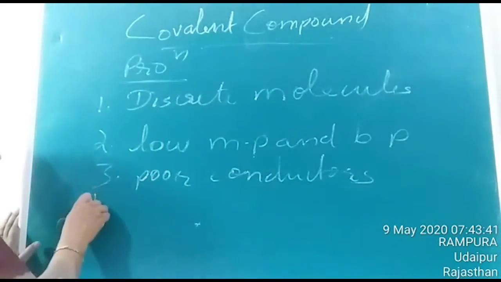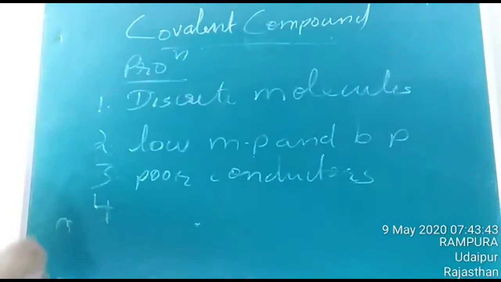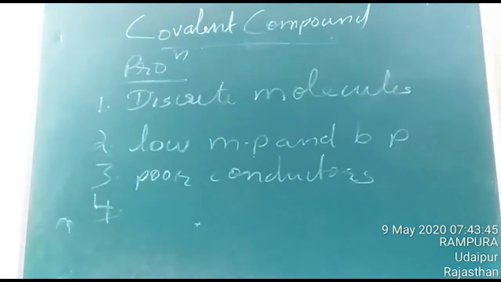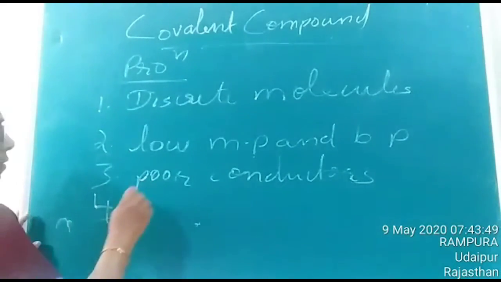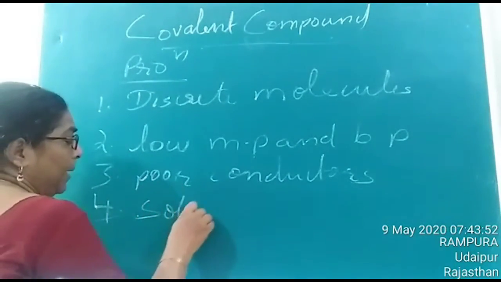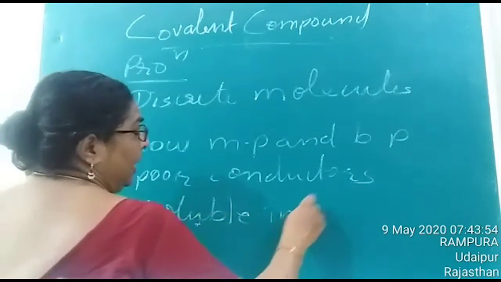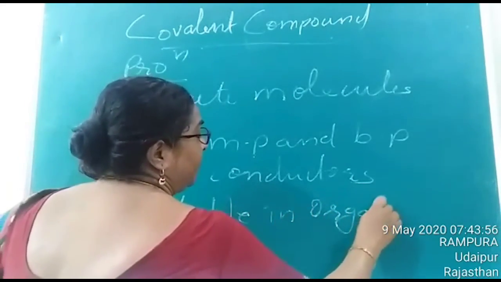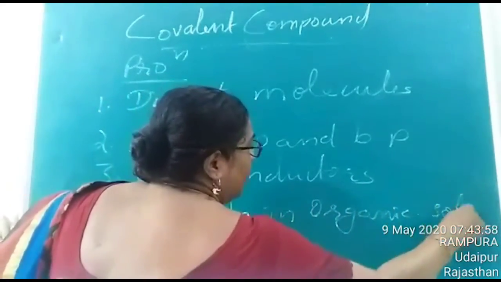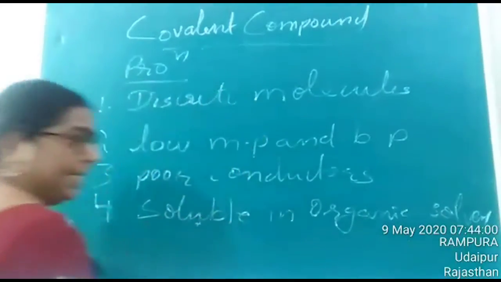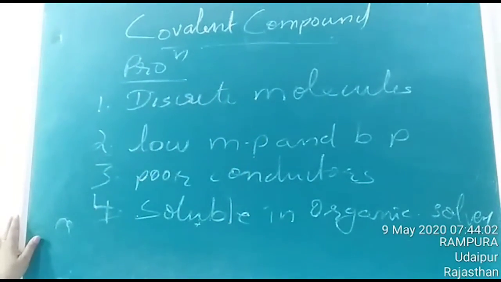As the fourth property, they are insoluble in polar solvents but soluble in organic solvents. Organic solvents means CCl4, benzene, ether, etc.